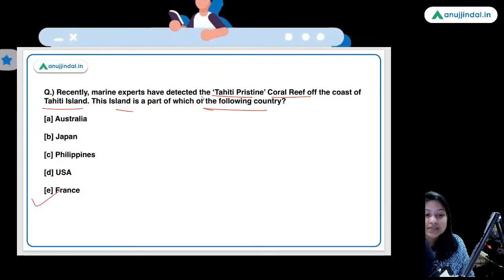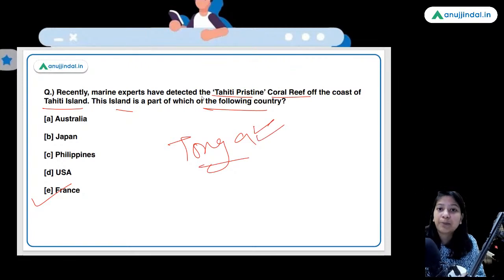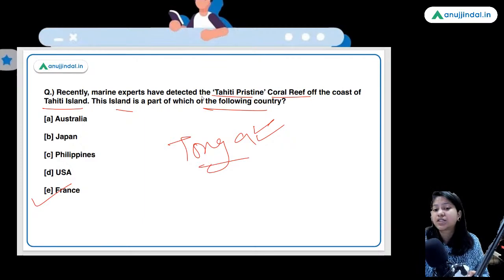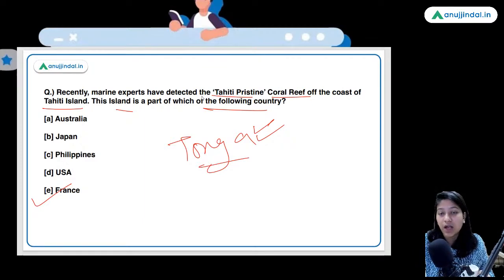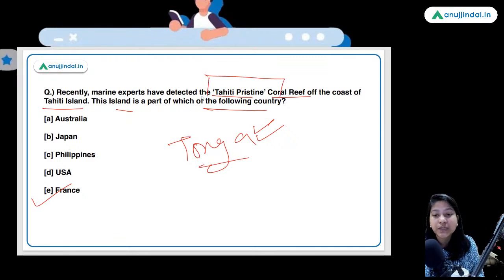Guys, France is the right answer. Those who are writing Australia, I guess these people have got confused with the Tonga Island question that I asked yesterday. In the wake of the volcanic eruption near the island of Tonga, I asked which country is the closest neighbor of Tonga. There the answer was Australia, but here we are talking about the Tahiti pristine coral reef.